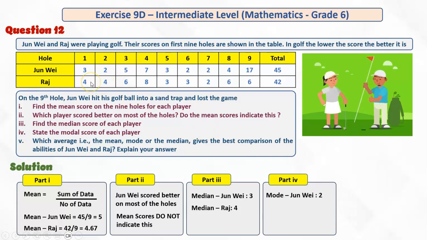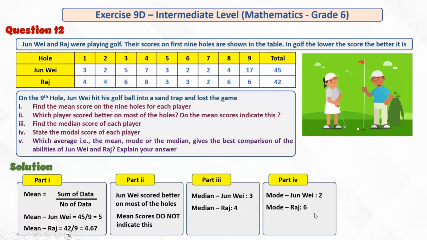And for Raj, if we see, 4 has happened 2 times, so 4 has a frequency of 2. 6 on the other hand has occurred once, twice, and thrice. So 6 has happened thrice, 8 has happened only once, and 3 has happened twice. So 6 occurring thrice in this table, we find that the mode for Raj is 6.